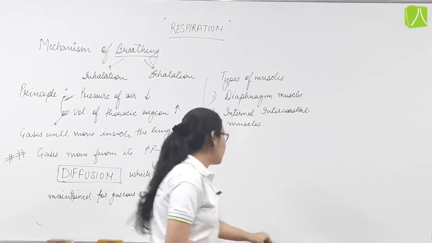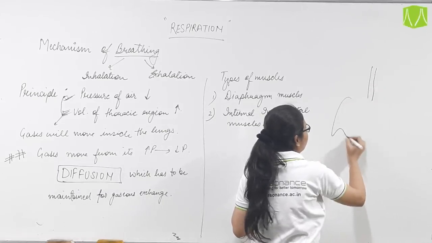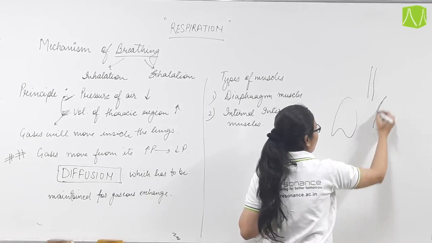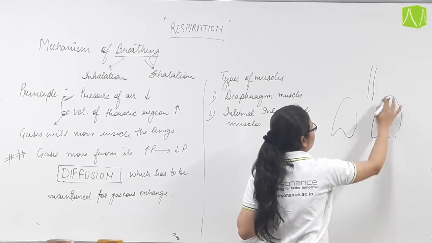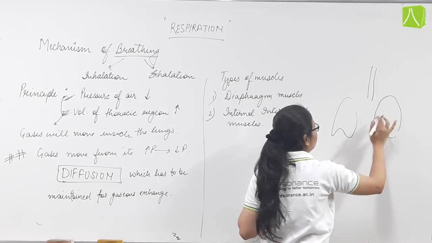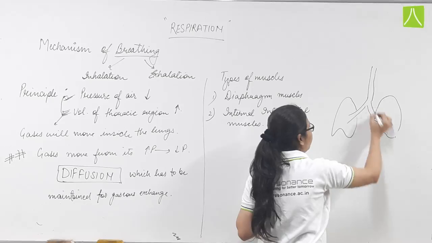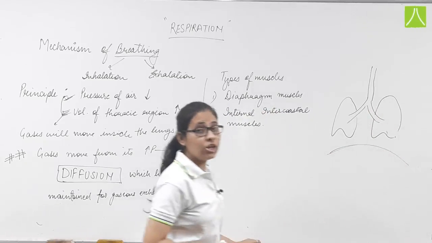Now this is the windpipe, this is the lung, and this is the diaphragm. Now how does inhalation occur?